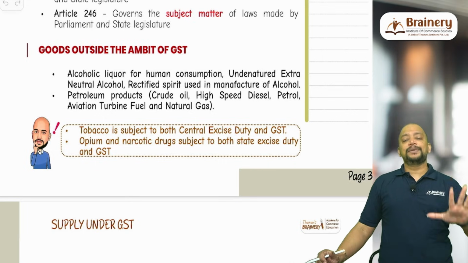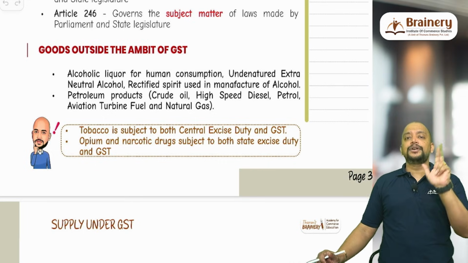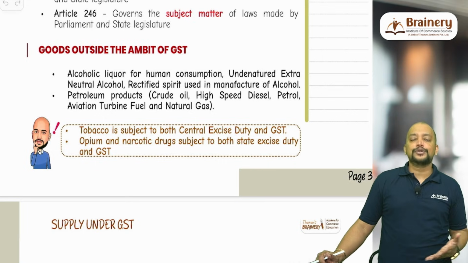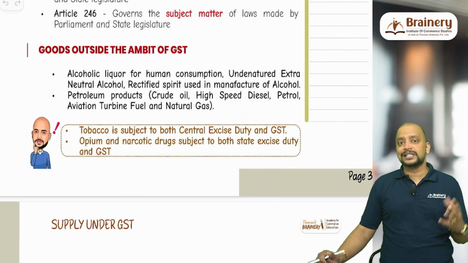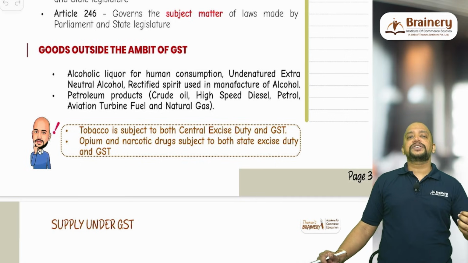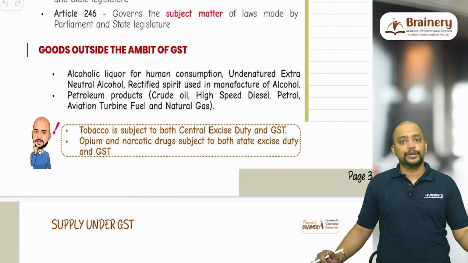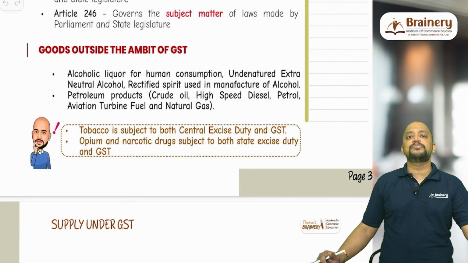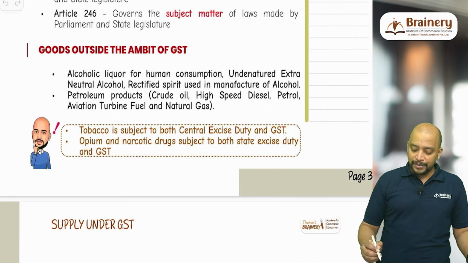Whereas there are 5 petroleum products, that is crude oil, petrol, diesel. That is, petrol is known as motor spirit, and diesel, which diesel? High speed diesel, then aviation turbine fuel and natural gas. These are the 5 petroleum products that are outside the ambit of GST temporarily. As and when decided by the GST Council, they will come into the ambit of GST.